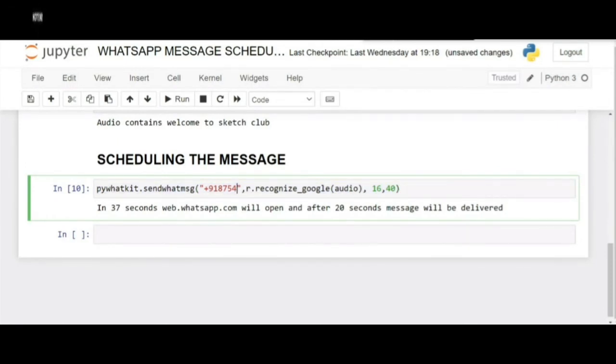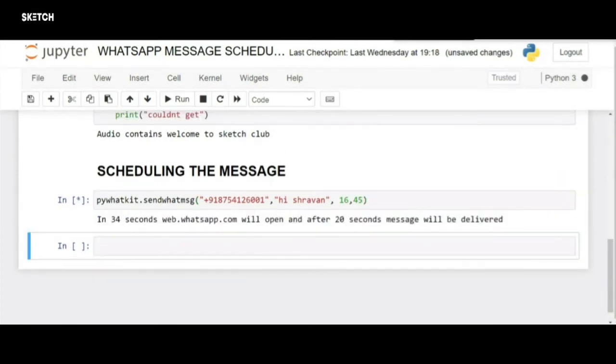I can't use your WhatsApp number as you're not in my contacts. So, tell me the message you want to send to Shravan. Let's just say, hi Shravan. Is this your message? Yeah. Okay, give me a minute, I'll execute it. It's already 4:44. I'm scheduling it to 4:45. It says it will open WhatsApp in 34 seconds and the message will be sent at 4:45. So we just need to wait till it is 4:45.